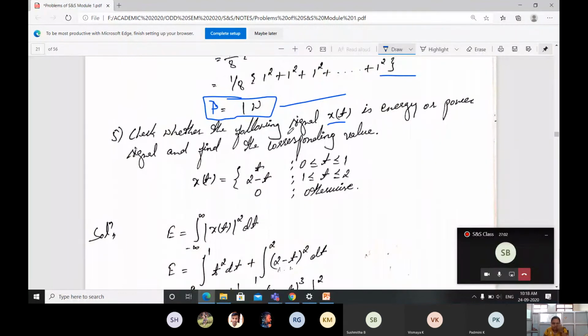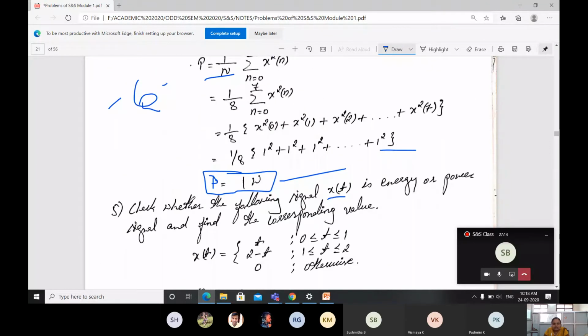This is the problem it's given. For x of t it's given. Whether signal x of t is an energy or power signal, find the corresponding value. First you observe here, they are not telling whether to calculate energy or power; in terms of equation they are given for us. How to determine whether a given signal is an energy or power signal?